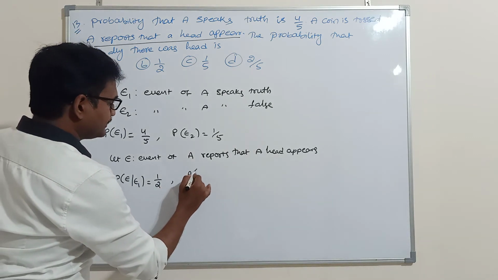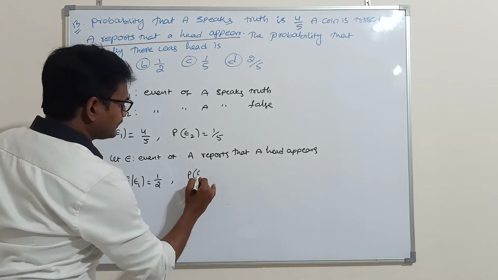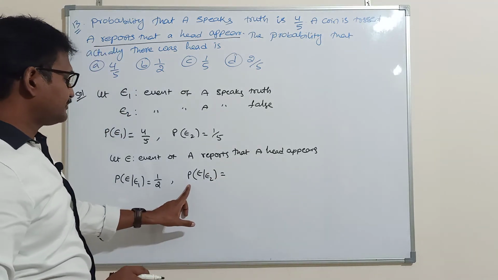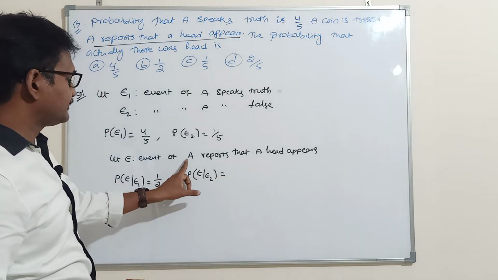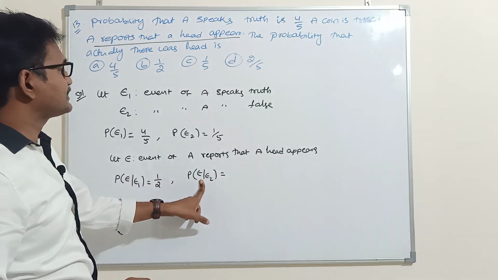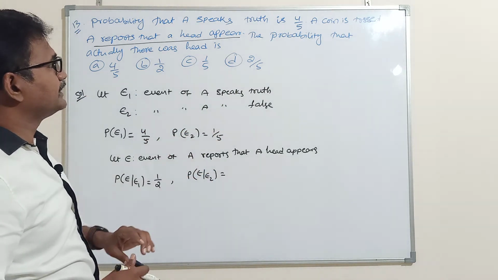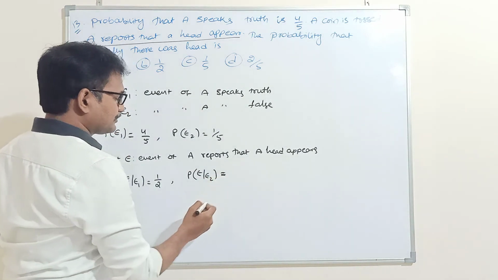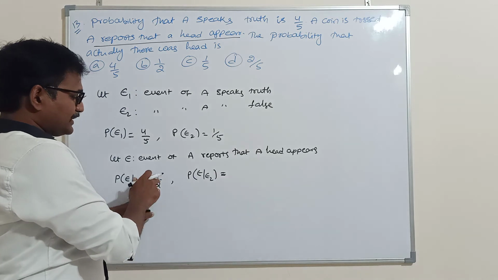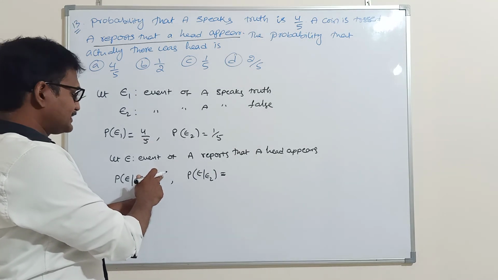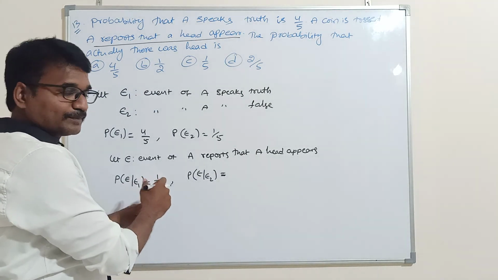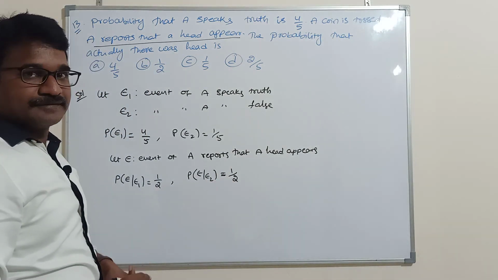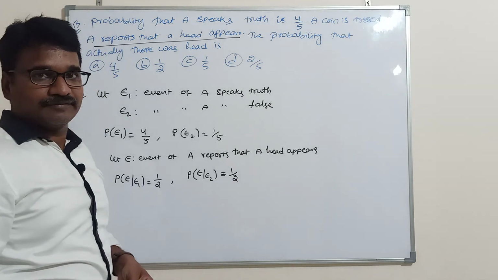Similarly, P of E given E2 is the probability that A reports that a head appears given that A speaks false. After a coin is tossed, out of 2 times there is 1 chance of head. So for saying truth it is 1 by 2, which means for saying false also 1 by 2. If it is not head, then also the chance is 1 by 2.